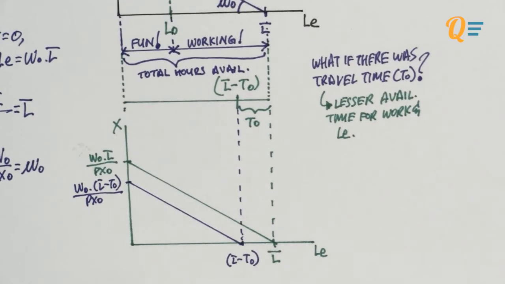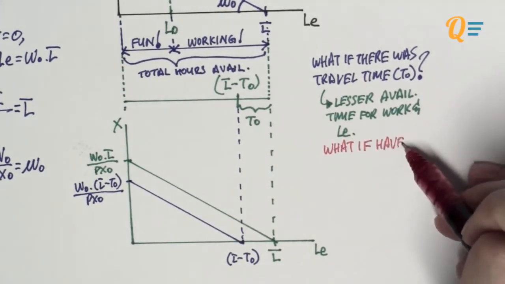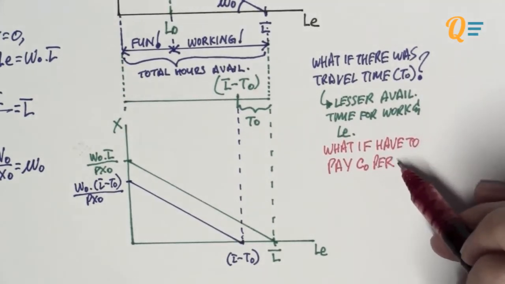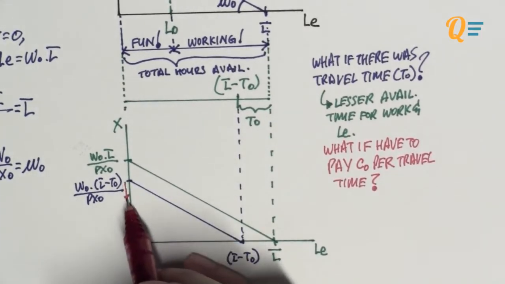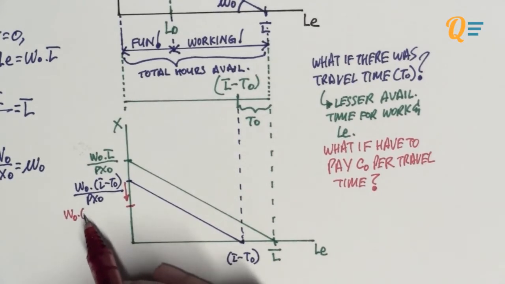As you can see, there is a horizontal and vertical shift of the budget constraint. So it's a parallel shift to the left-hand side of the graph. Okay, let's make things a little bit more fun. What if I have to pay C0 per amount of travel time? Well, the first obvious thing that's going to happen is that the vertical intercept is going to go downwards.